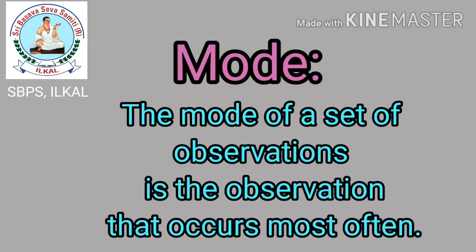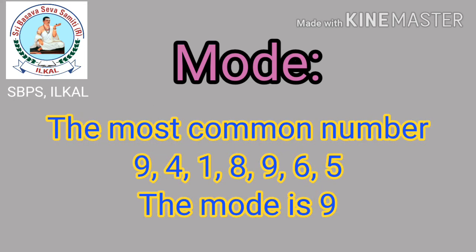Now you are going to learn another word, that is mode. The mode of a set of observations is the observation that occurs most often. Let us consider an example, children. The most common number from the given data 9, 4, 1, 8, 9, 6, 5. Here the mode is 9. Why? Mode means which occurs most frequently or more number of times or most often.